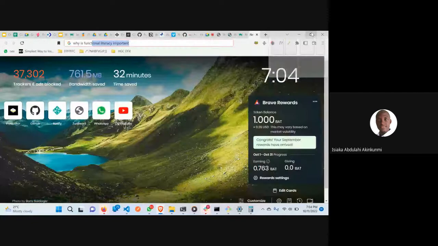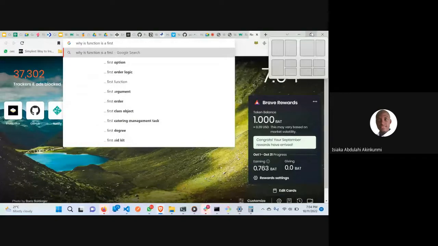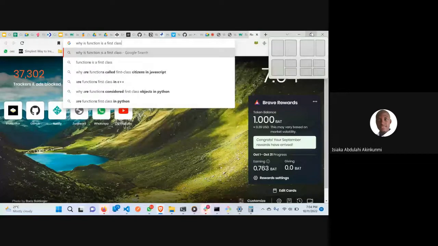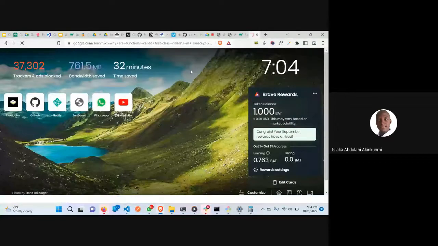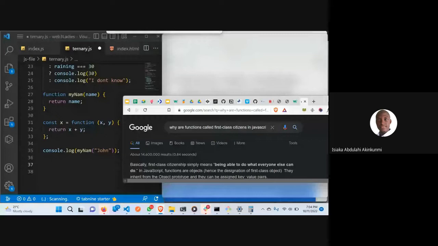Why is a function a first class citizen in JavaScript? Try and read about it. Why function is first class in JavaScript.